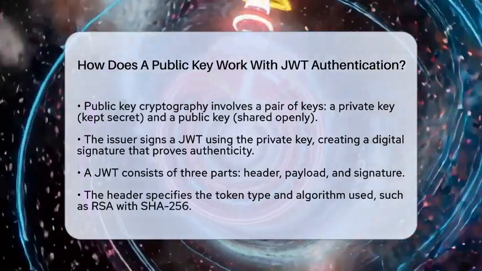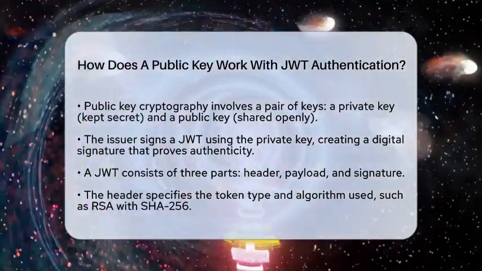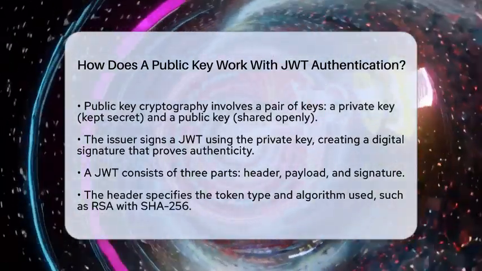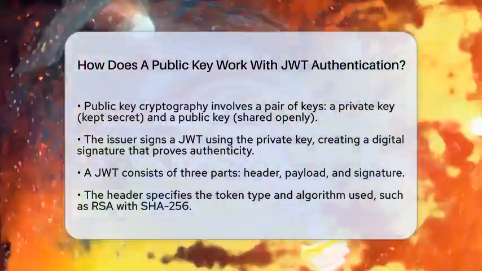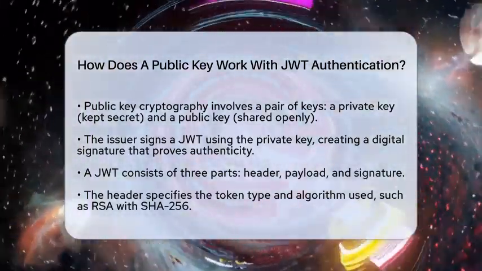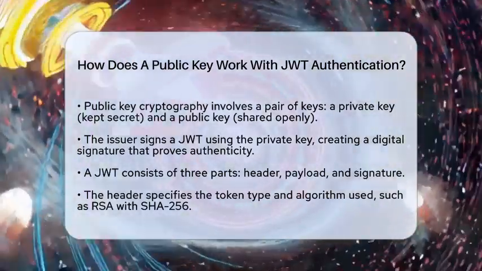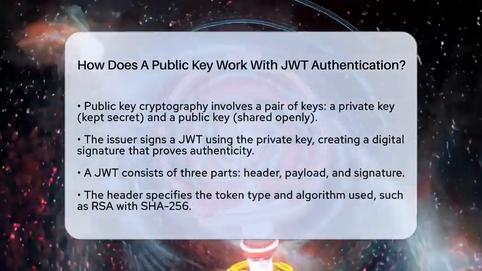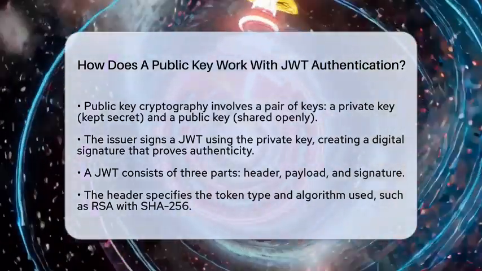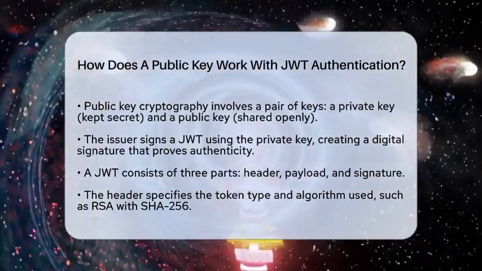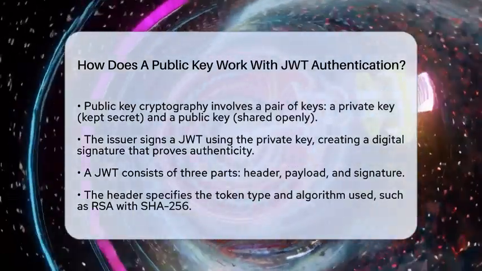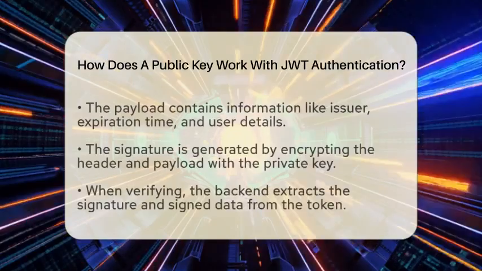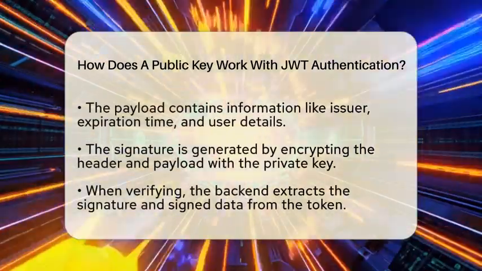First, a pair of cryptographic keys is created. One is called the private key, which stays secret and is used to sign tokens. The other is the public key, which is shared openly so others can verify those tokens. When a token is created, the issuer signs it using the private key. This signature acts like a digital fingerprint, proving the token is from a trusted source and hasn't been changed.